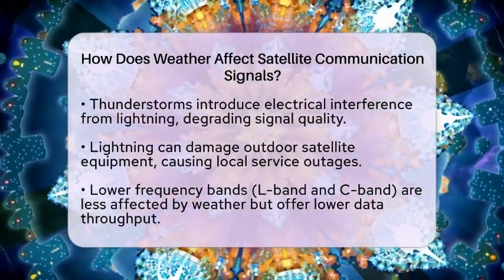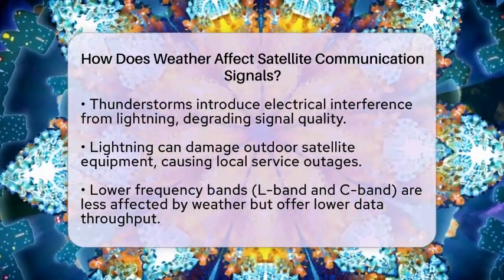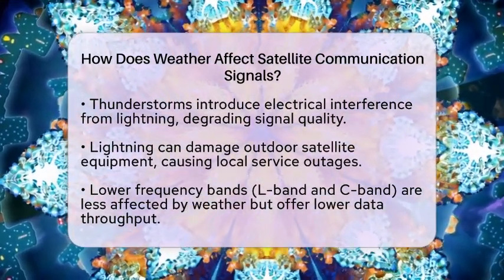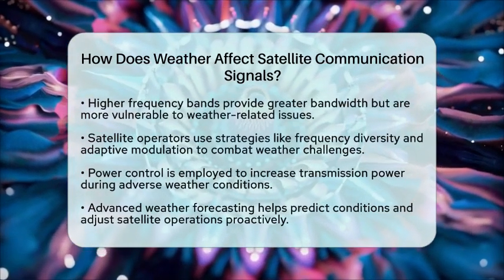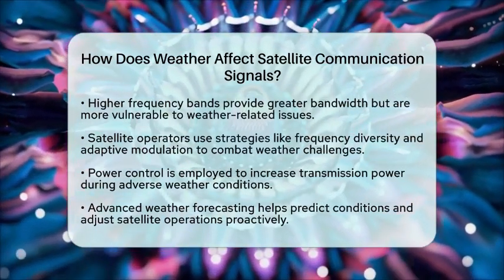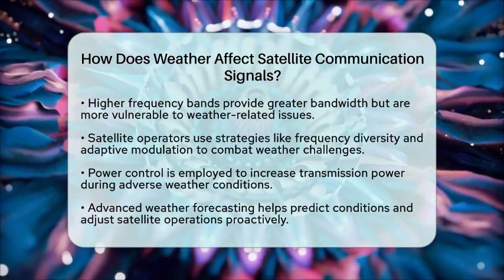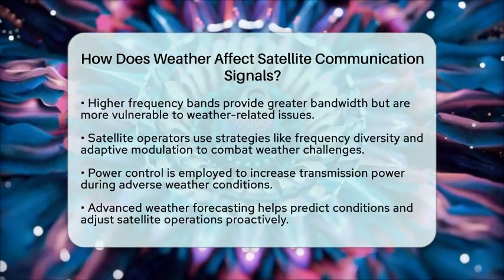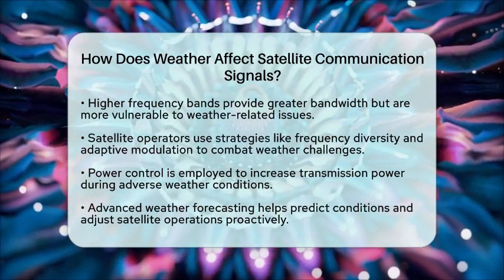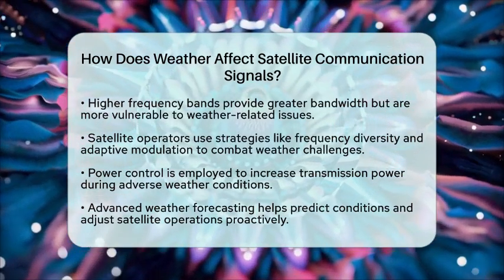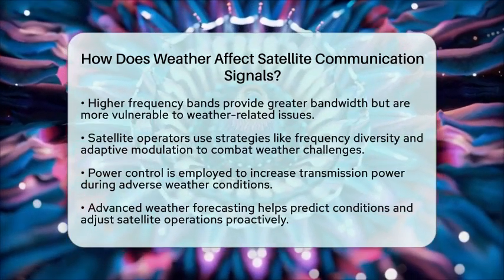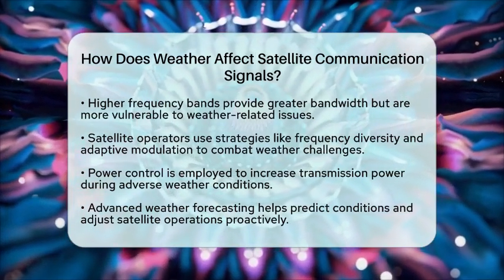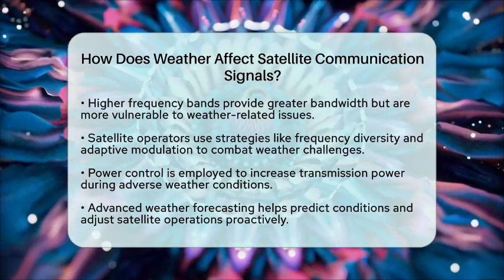To combat these weather-related challenges, satellite operators employ several strategies. Frequency diversity allows them to switch between different frequency bands to avoid those affected by weather. Adaptive modulation and coding help adjust signal parameters dynamically to maintain link quality. Power control can increase transmission power during adverse weather to compensate for signal loss. Advanced weather forecasting is also used to predict conditions and proactively adjust satellite operations to minimize disruptions.